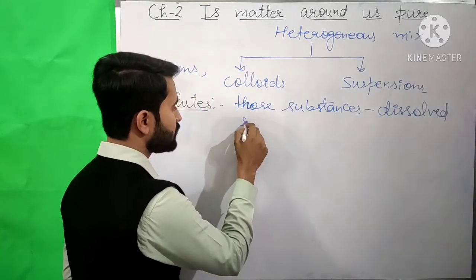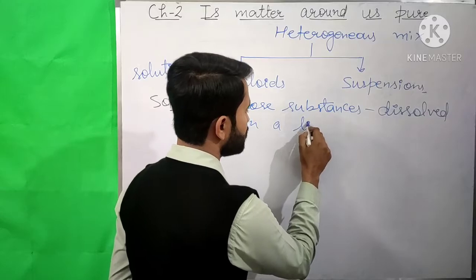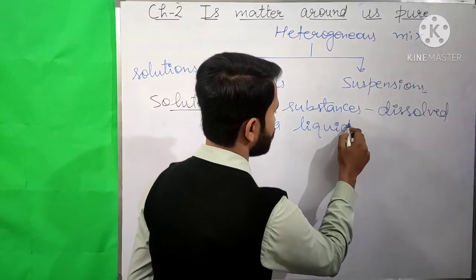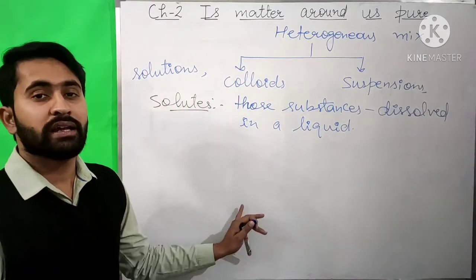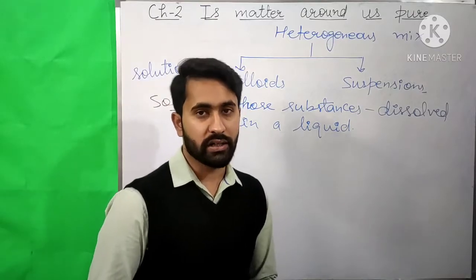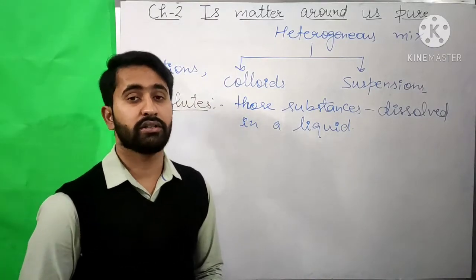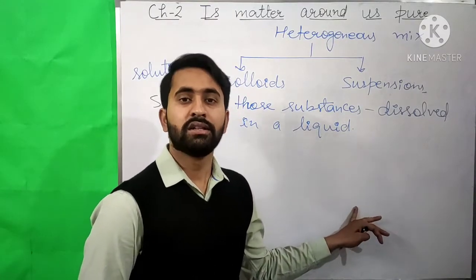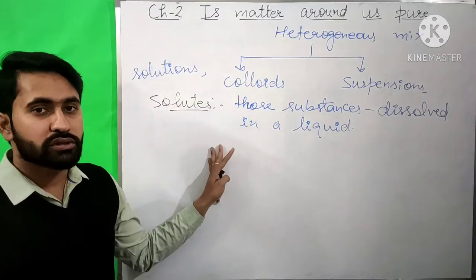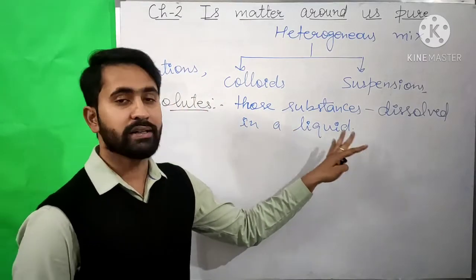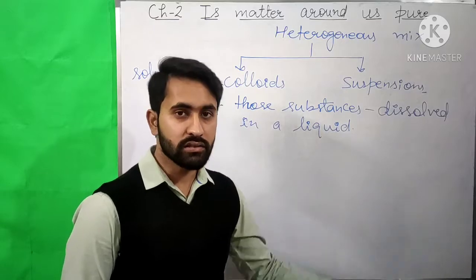Like we dissolve sugar or salt in water, so they are solutes because they are being dissolved in a liquid, that is water.